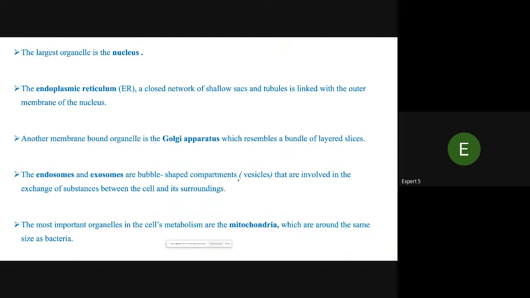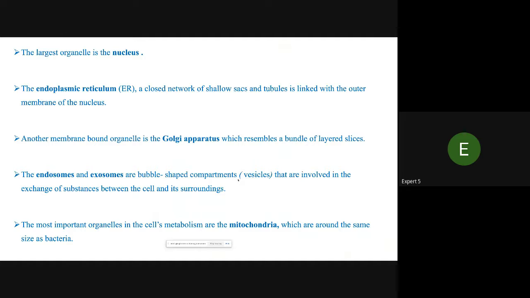Another membrane-bound organelle is the Golgi apparatus, which resembles a bundle of layered slices. The endosomes and exosomes are bubble-shaped compartments, vesicles, that are involved in the exchange of substances between the cell and its surroundings.